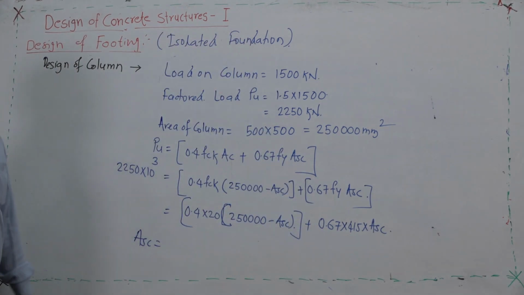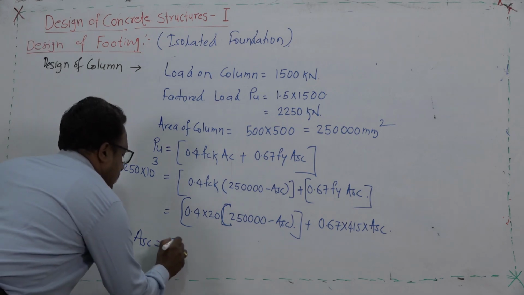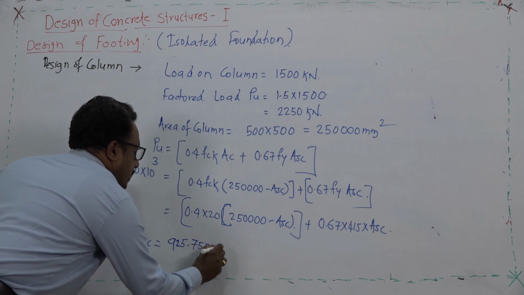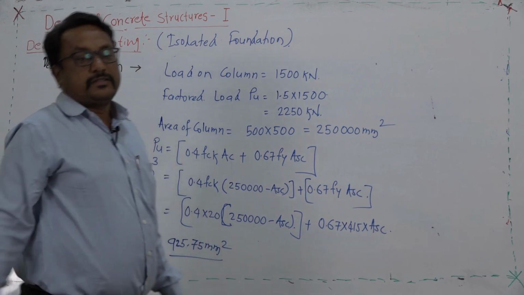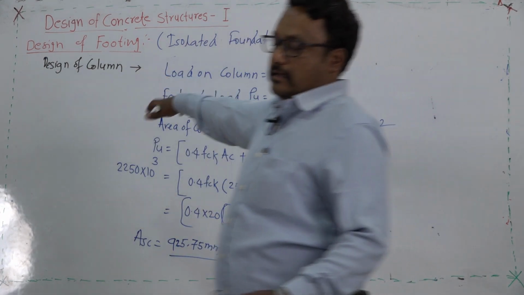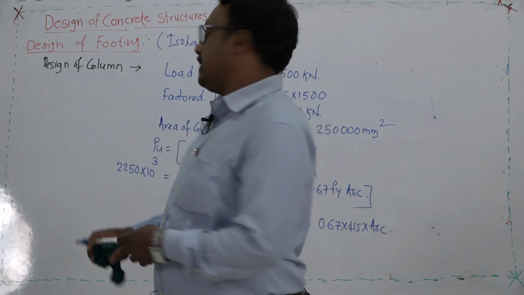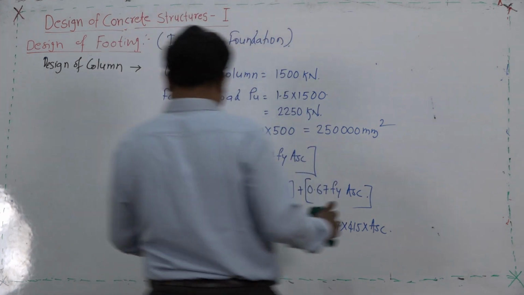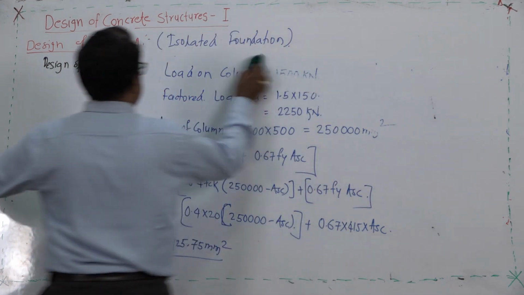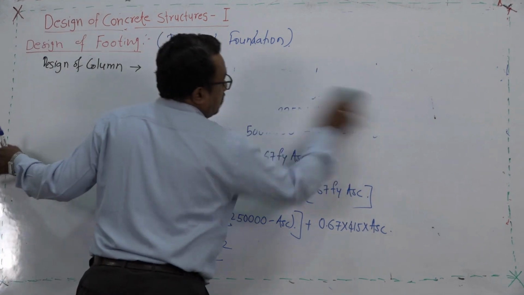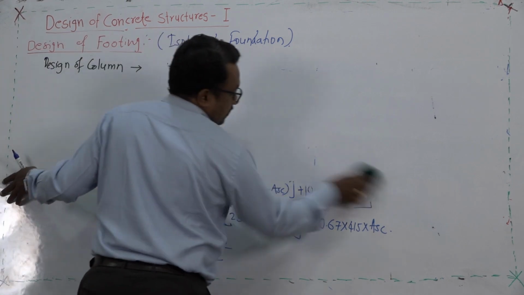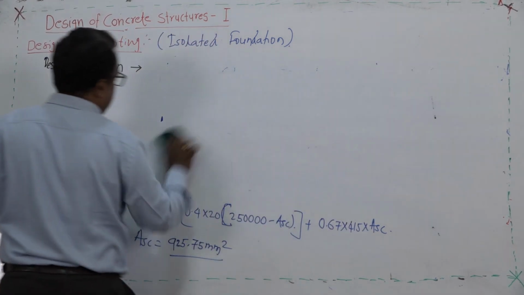So, Asc comes to be 925.75 millimeter square. This much area of steel is required. This is very straightforward, though it is new for you. In column design you are going to understand this particular fact in detail. So, 925.75 millimeter square is the steel area required to take care of the axial load of 1500 kilonewton. The other important aspect now is what should be the minimum number of bars in a column.